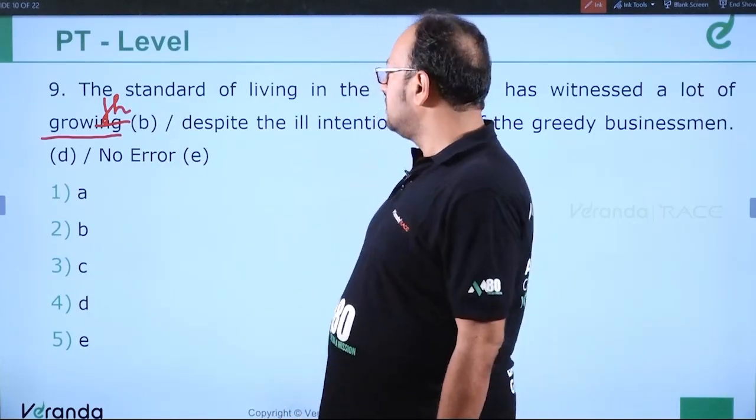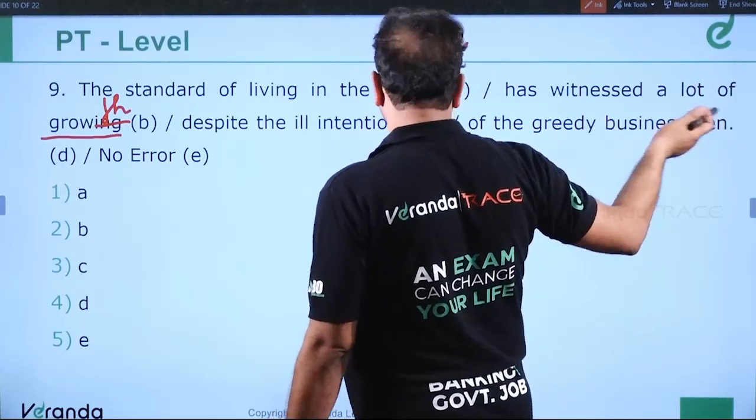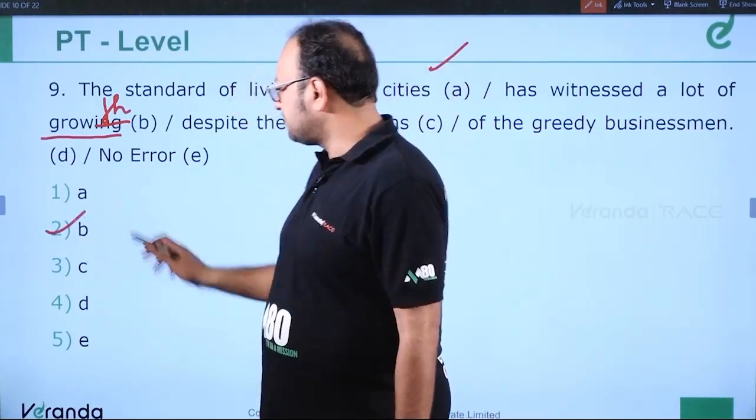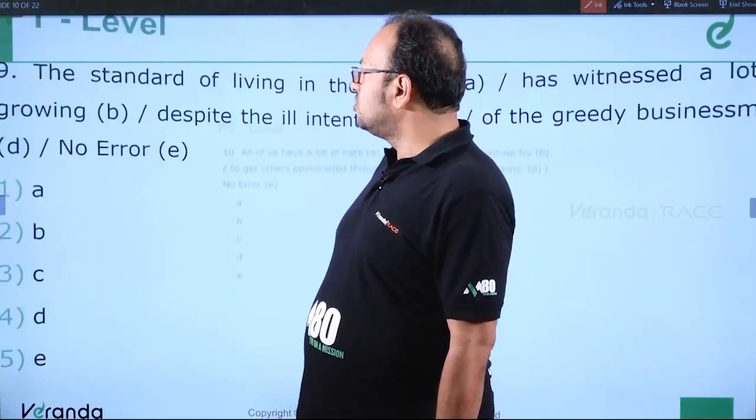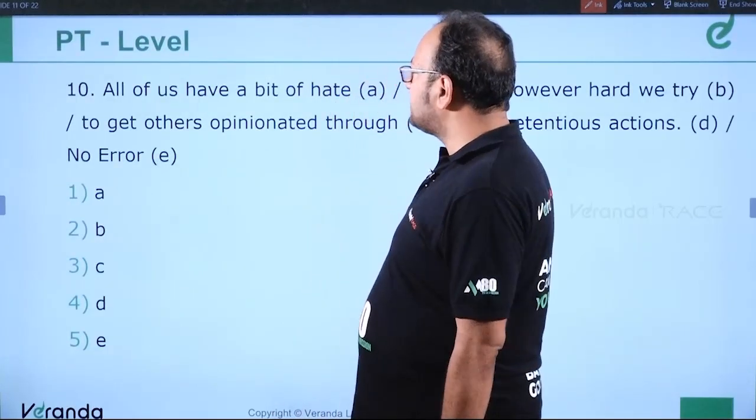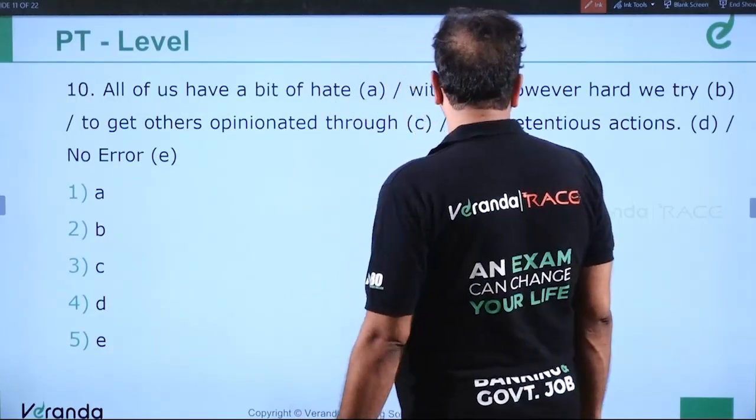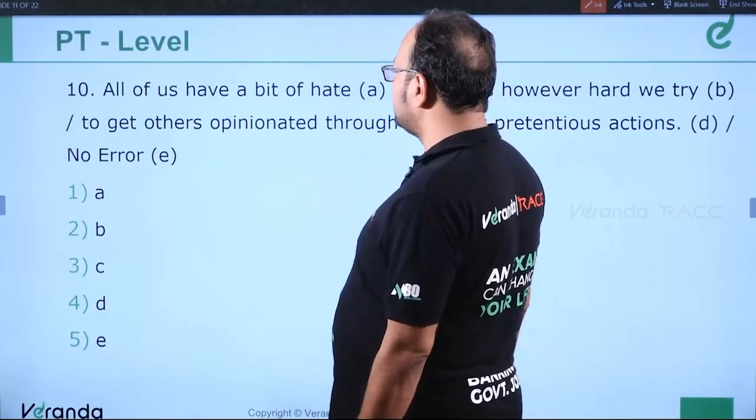A lot of growth. Okay. Despite the ill intentions of the greedy businessmen. So the error is in part B. Moving ahead. So question number 10. All of us have a bit of hate within us, however hard we try to get others opinionated